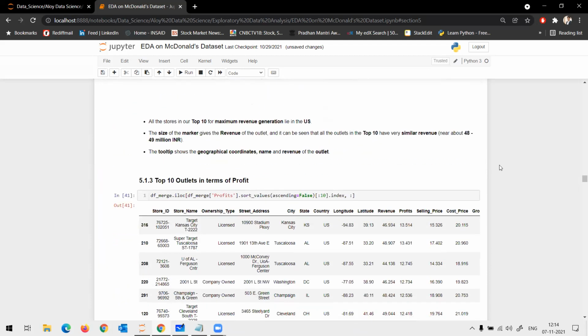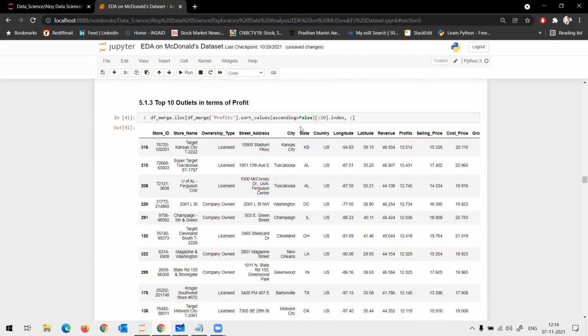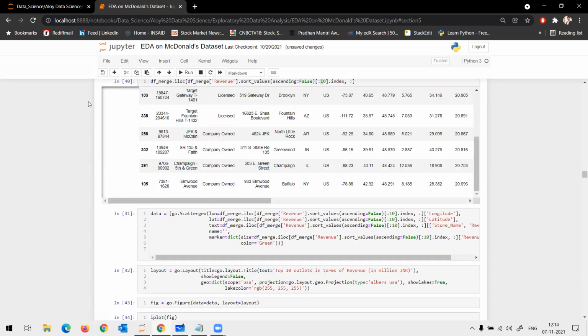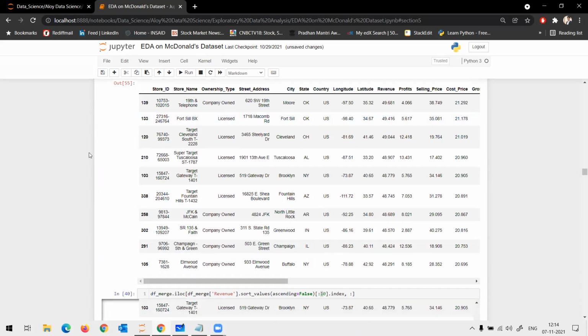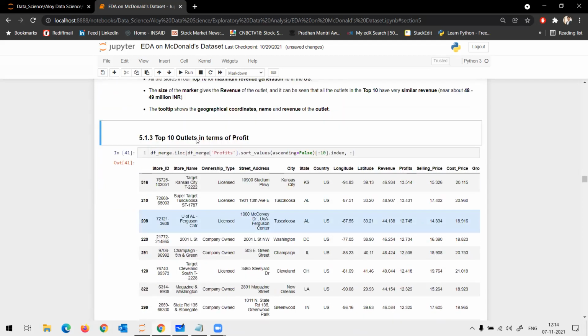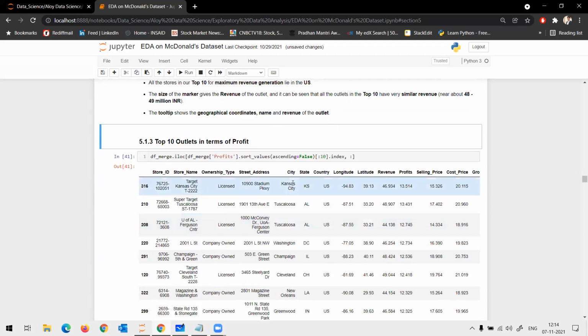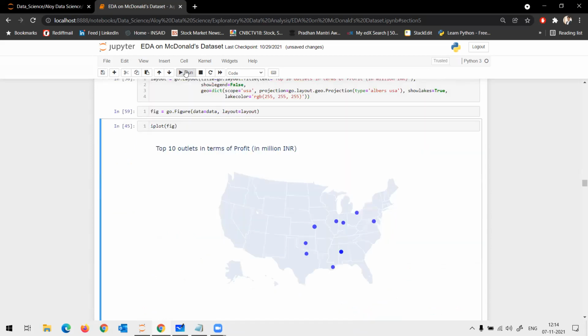Okay. Now, the same concept I apply to the top 10 outlets in terms of profit. So instead of revenue here, I choose the column profit. I just change it to profits and the code remains the same. I choose the profit, and once again I understand that US gives the highest profit. This map is called a choropleth map.